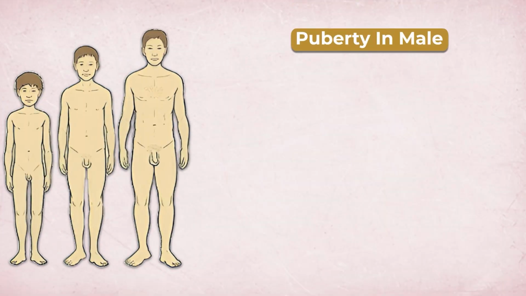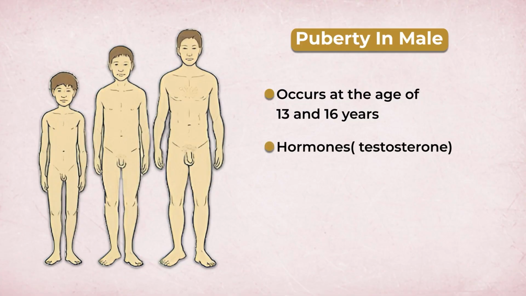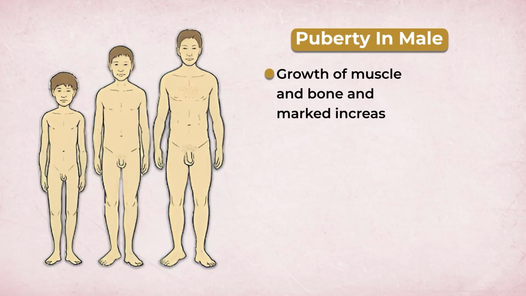Now, in the present slide, we will discuss various physical changes that take place during puberty in males. The onset of puberty in males is approximately at the age of 13 to 16 years, and this occurs because of the influence of the male androgen, that is testosterone. Testosterone is responsible for the secondary sexual characteristics. During puberty, there is growth of muscles and bone and a marked increase in height and weight.